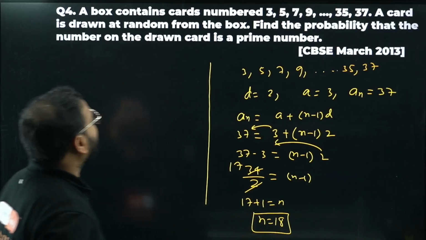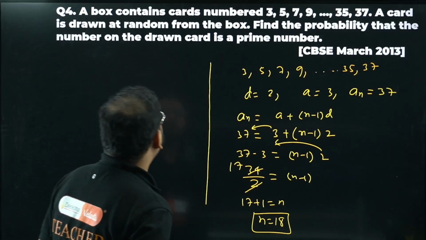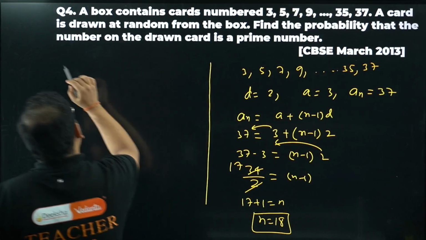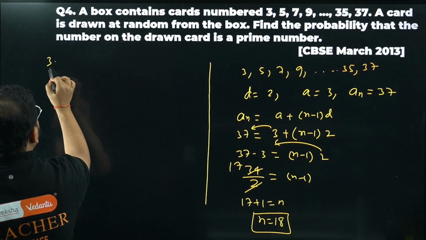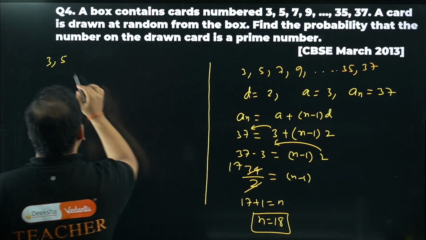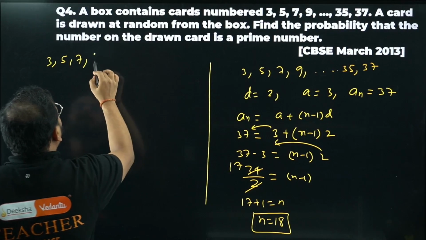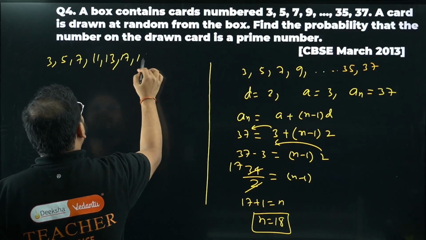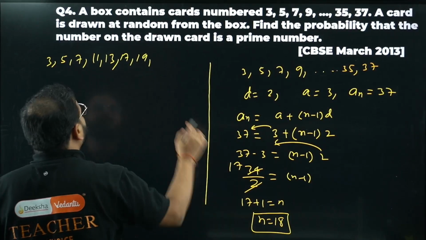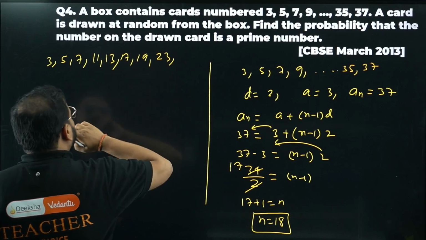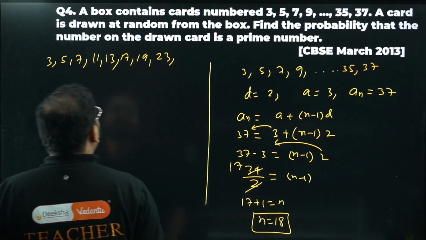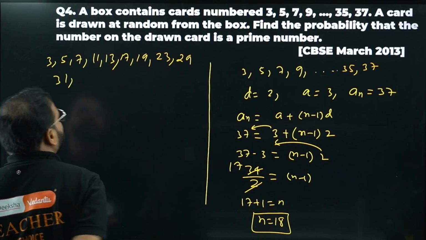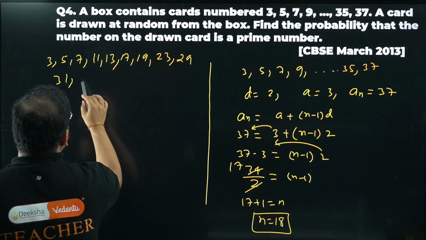We are looking for the probability that the number on the drawn card is a prime number. So let's look for prime numbers between here and here. The first prime number is 3. Next is 5, 7, we can also take as prime numbers. 9 we can't take. 11 is there, 13 is there, 15 is not there, 17 is there, 19 is there. 21 is not there, 23 is there. 25 not there, 27 not there, 29 is there. We have 31 as well. 33 no, 35 no, 37 as well.